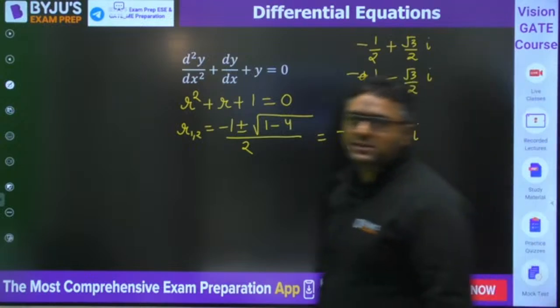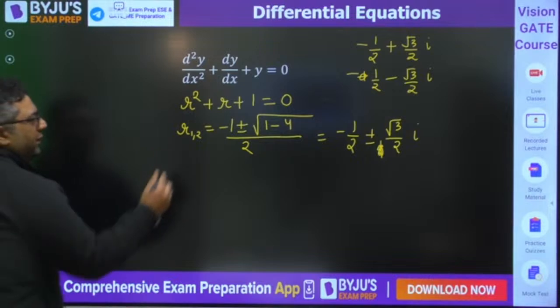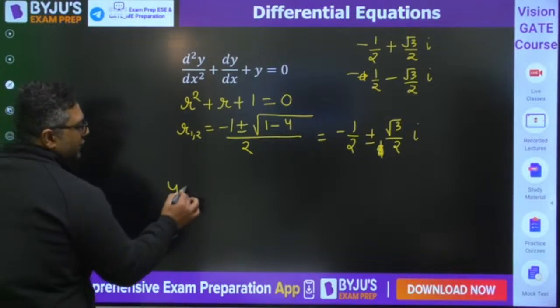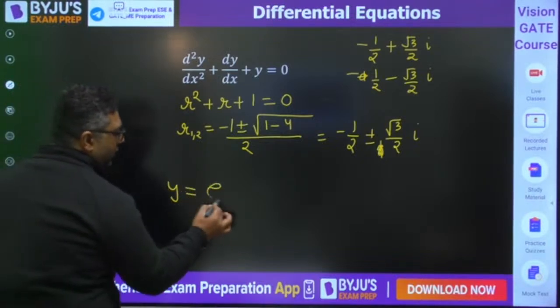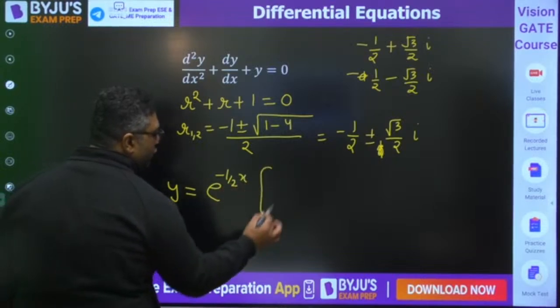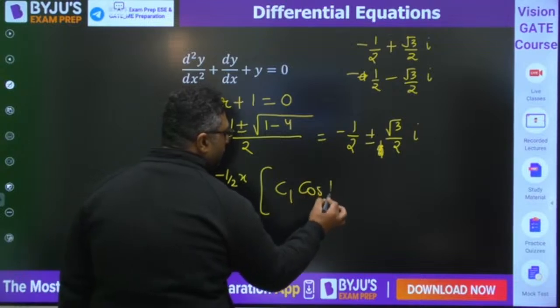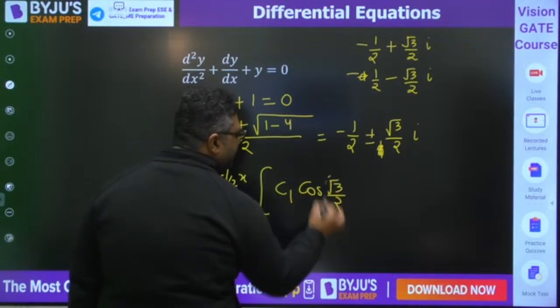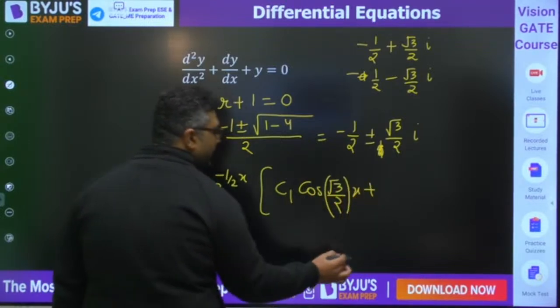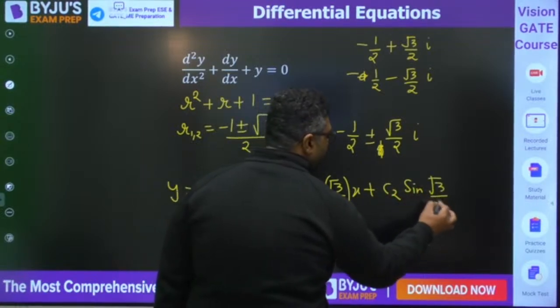So for such a case, you would be writing y is equals to e to the power minus x by 2 into c1 cos root 3 by 2 x plus c2 sin root 3 by 2 x.